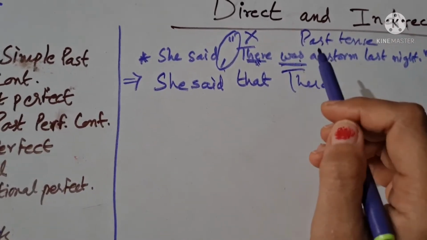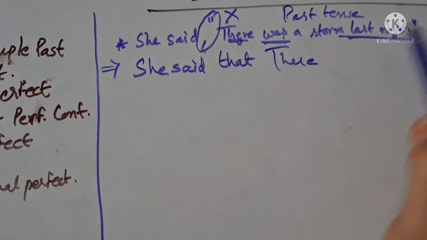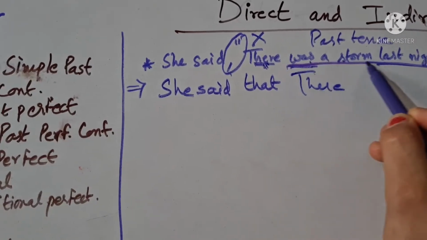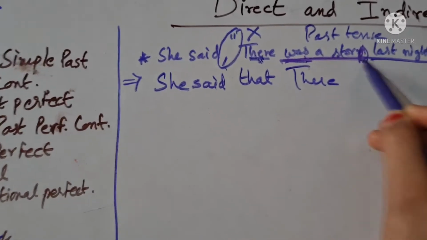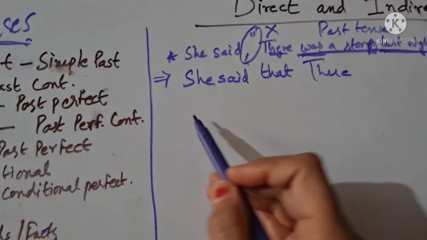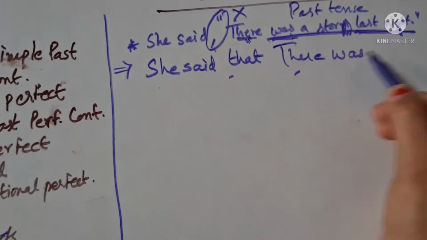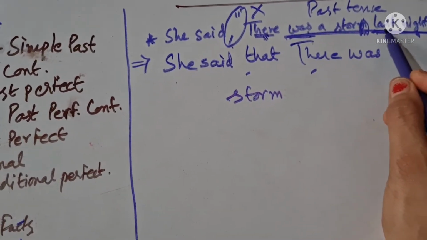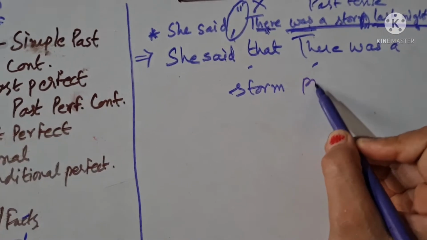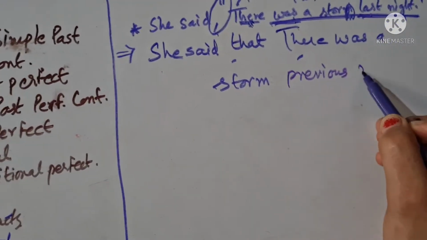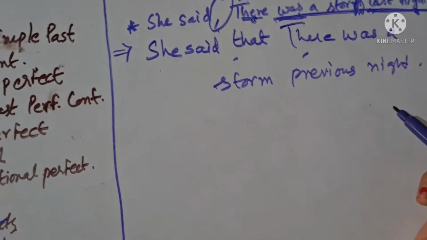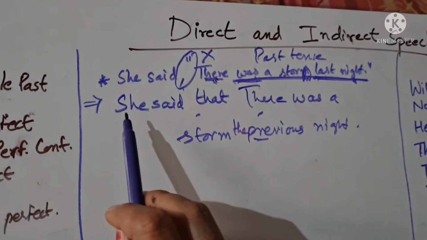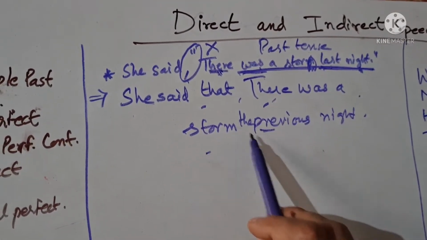When we talk about past tense, then obviously we will change. But now what you have to take care of, if you see it clearly, they have written "last night." And this is the only reason that they have not made any changes here, because you are going to make a change here. She said that there was a storm last night. Now we are talking about the last. So what will we use? Previous night. And whenever you use previous, you can use "before" also. It looks nice. So she said that there was a storm the previous night.